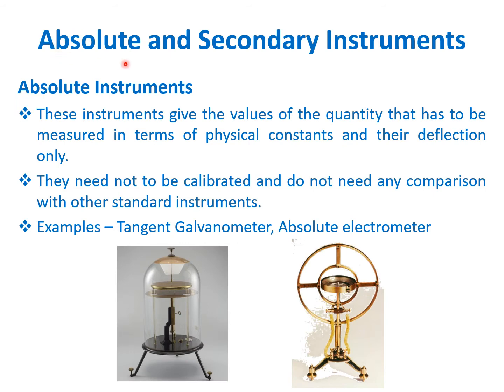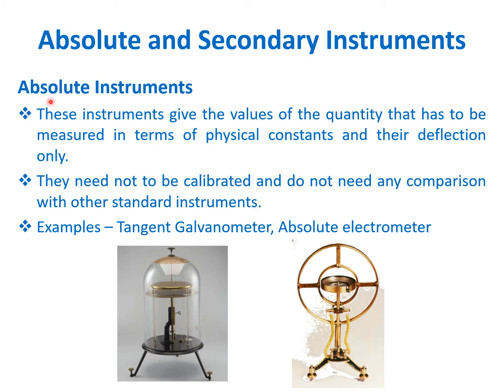Next, absolute and secondary instruments. Absolute instruments are those by which we can measure various physical constants and their deflection. These instruments need not be calibrated. They do not need any comparison with other standard instruments.